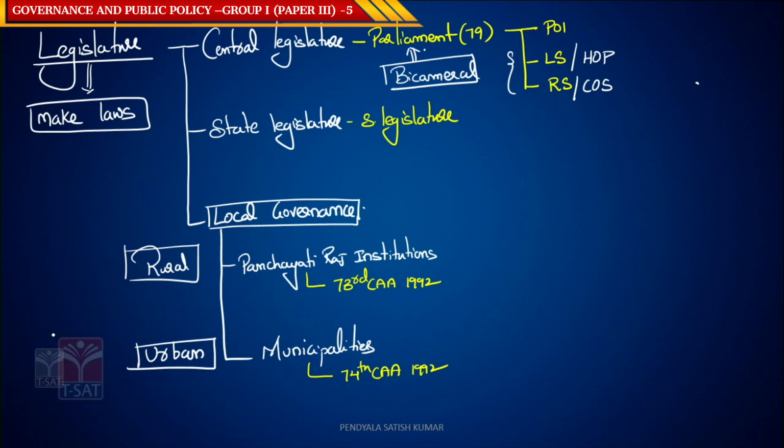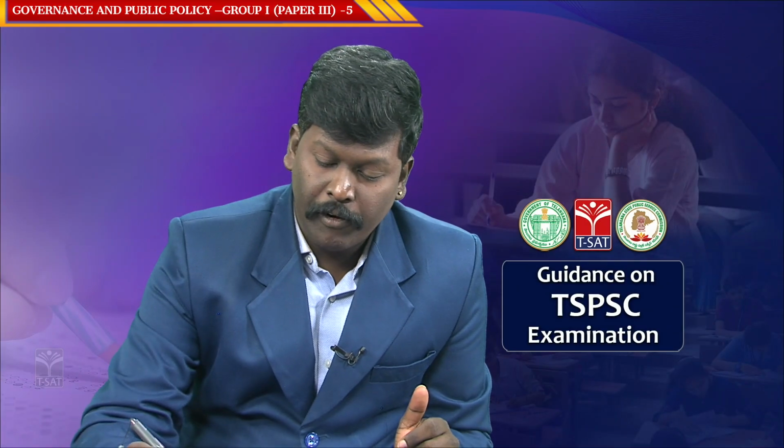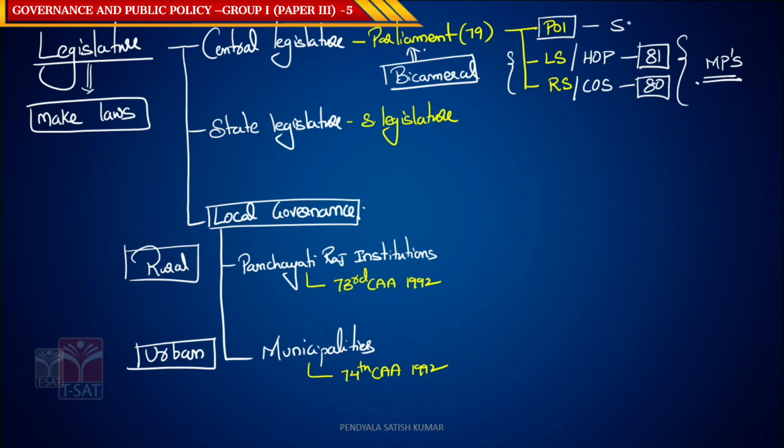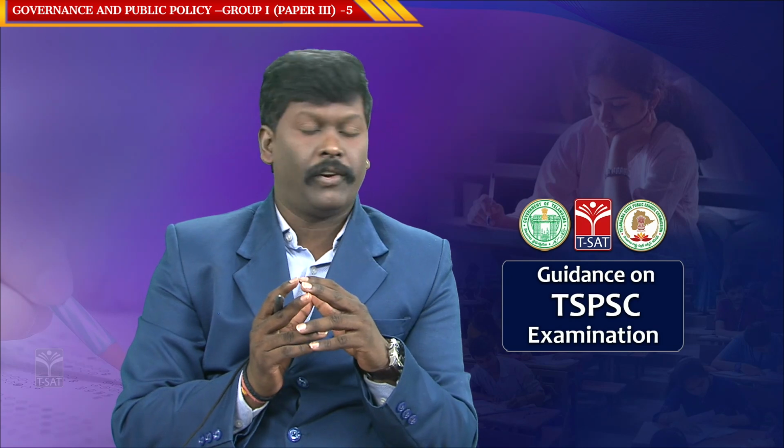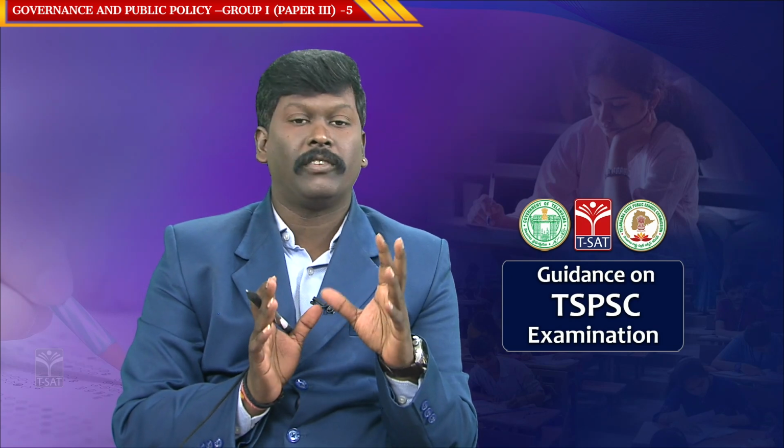Let me also add one more point so that it will be more clear, because the question also talks about constitutional provision, right? Article 81 talks about the composition of Lok Sabha. Article 80 talks about the composition of Rajya Sabha. Article 52 of the constitution says there shall be a president for India.